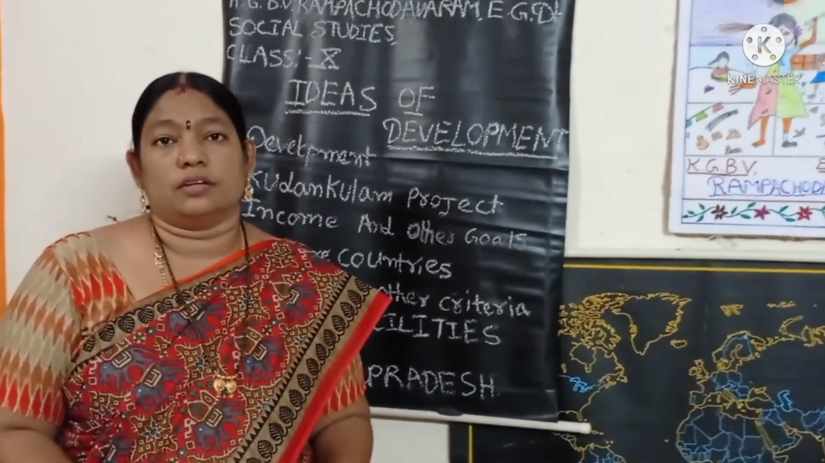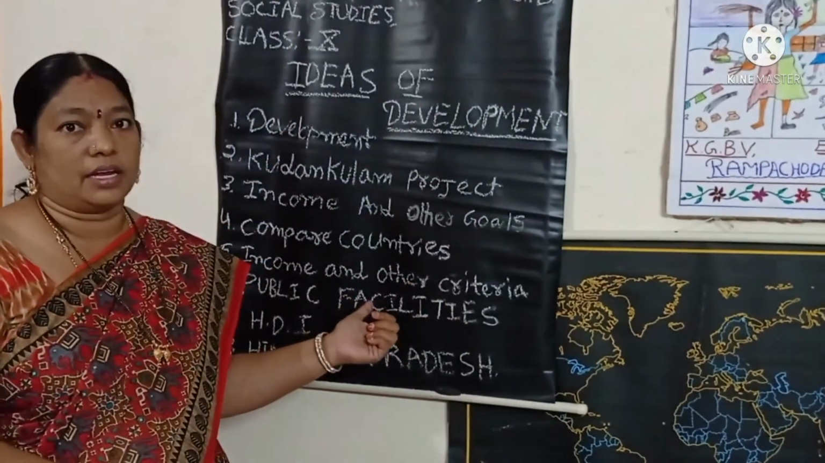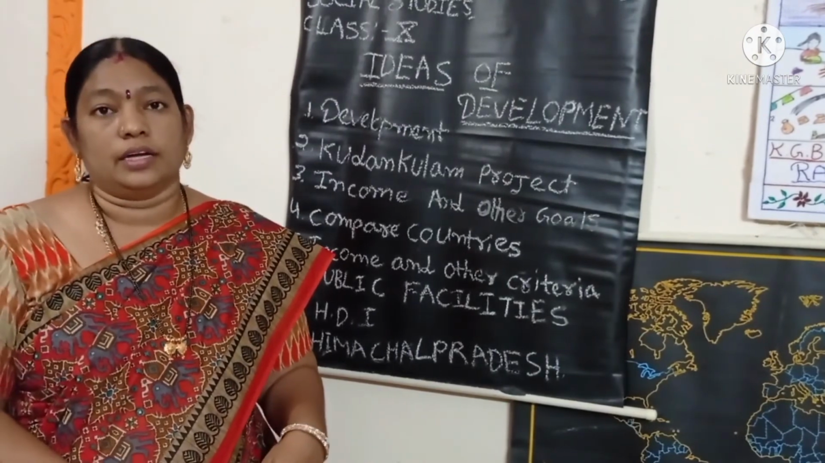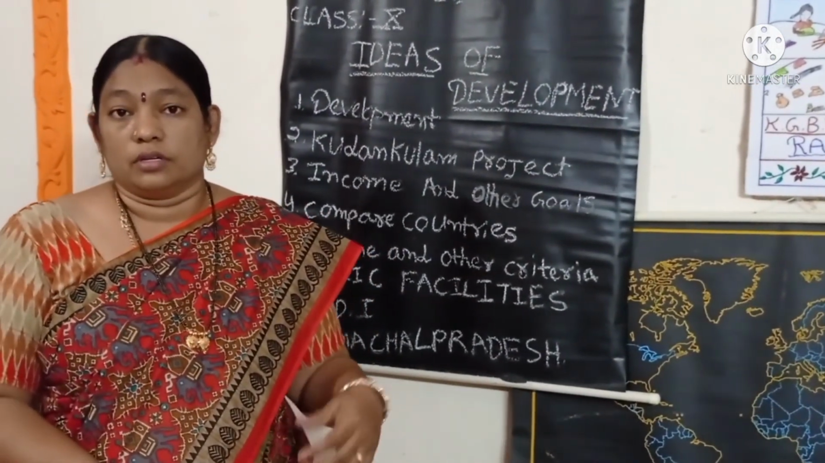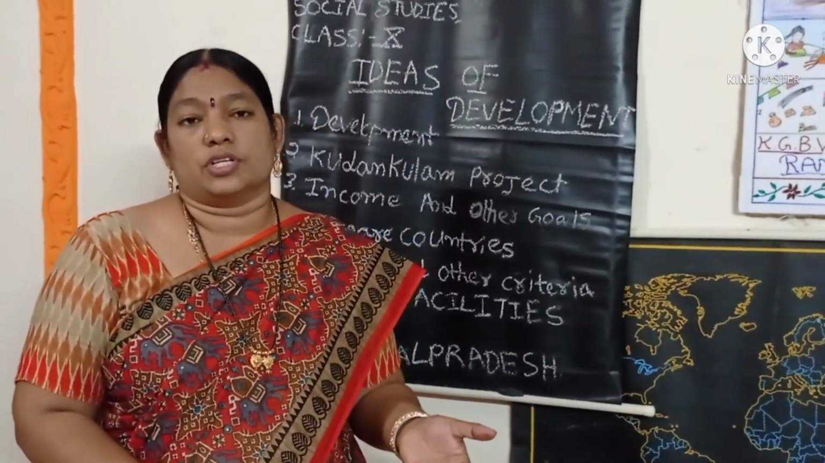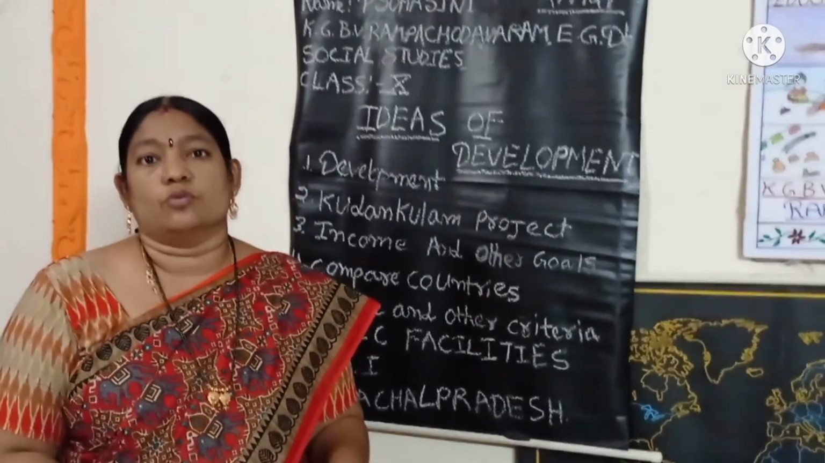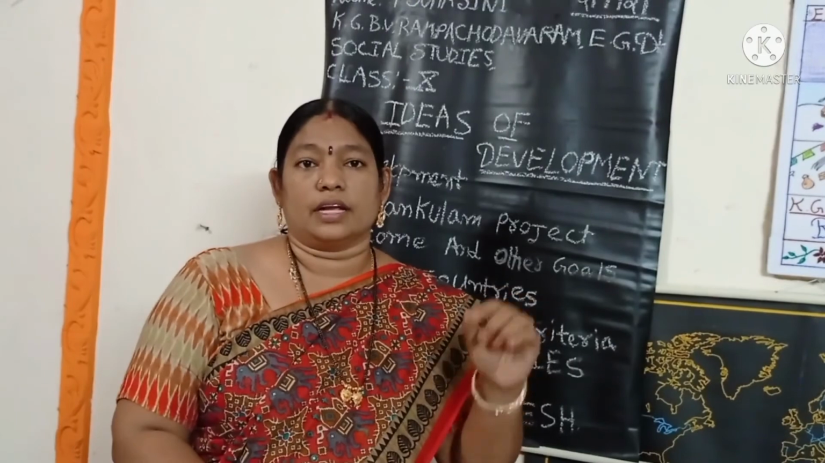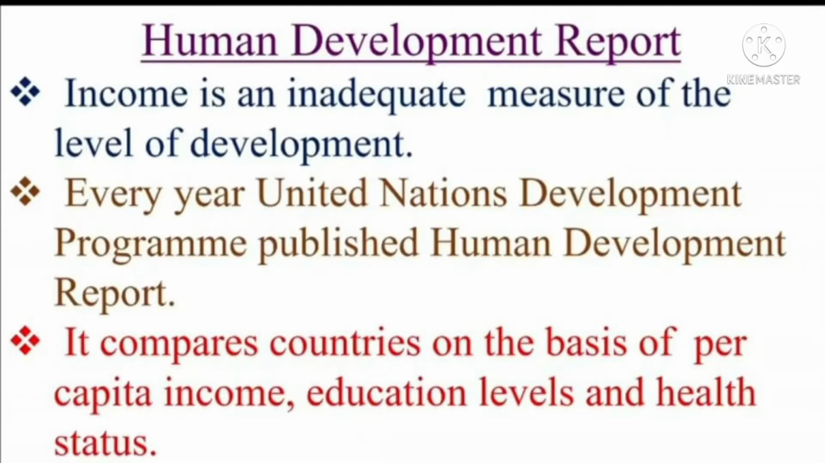The rank of countries in the Human Development Index is also given in a table in the textbook. This table is the most important one for the examination, for the information skills questions. So take that table, read it correctly, and write the abbreviations in your notes. This is the HDI, Human Development Report.